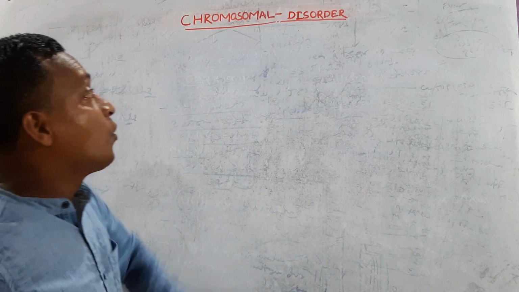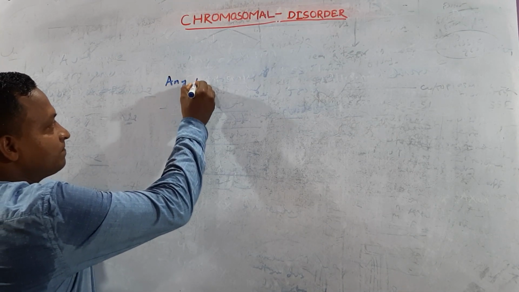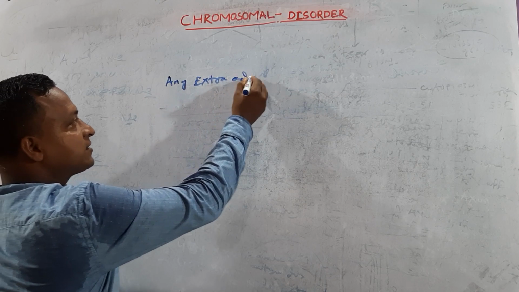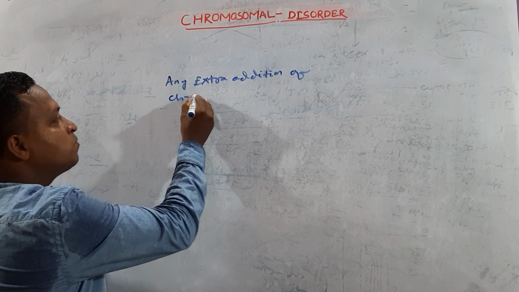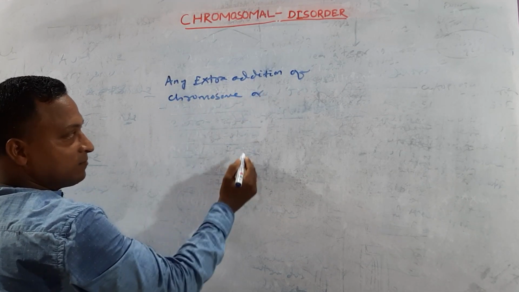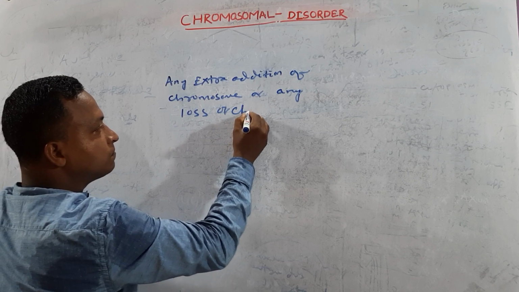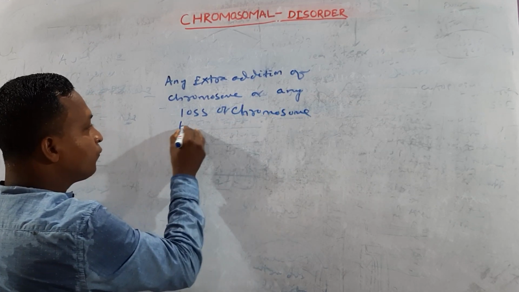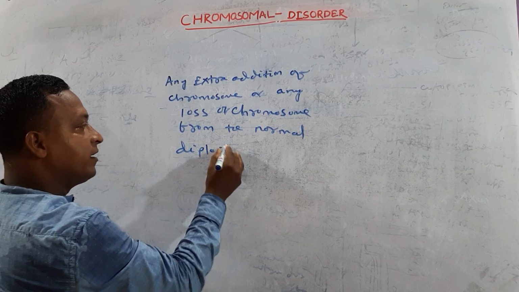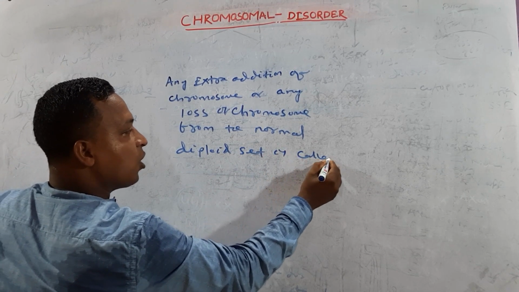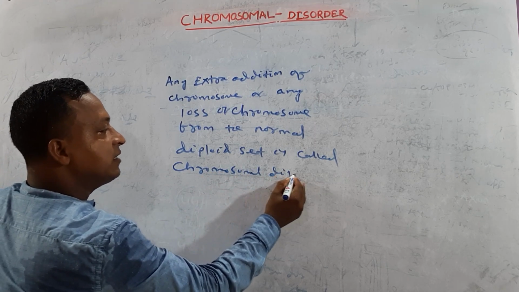Today we talk about chromosomal disorder. What is that? Any extra addition of chromosome or any loss of chromosome from the normal diploid set is called chromosomal disorder.